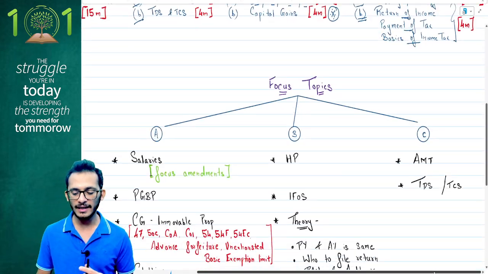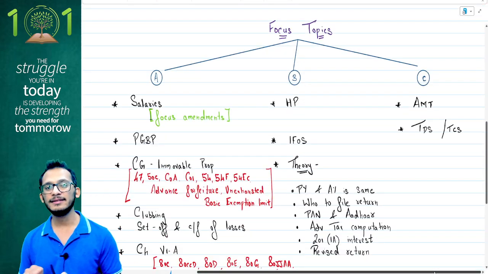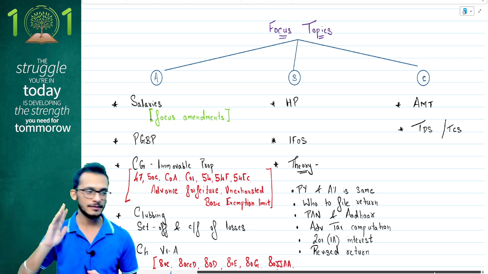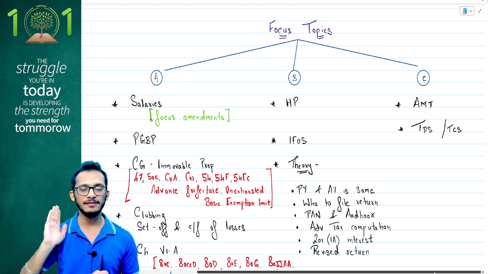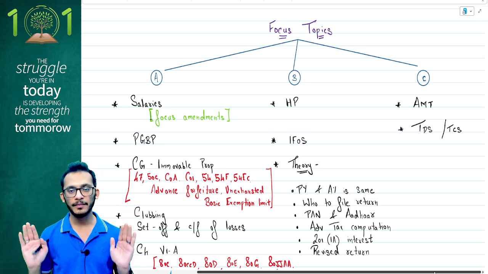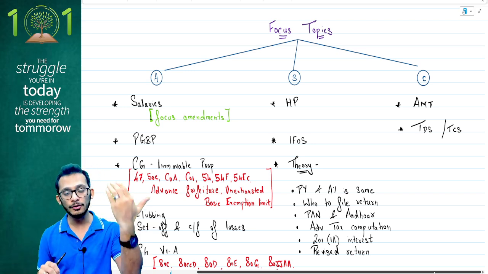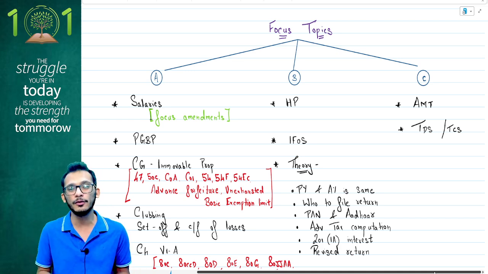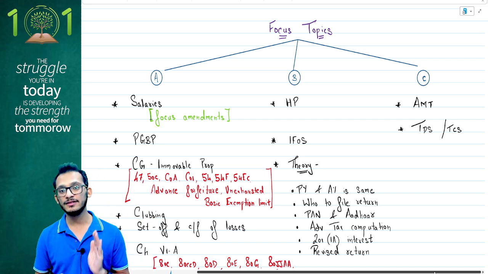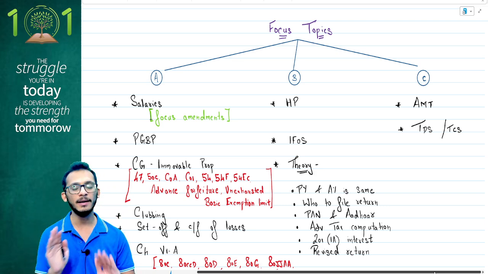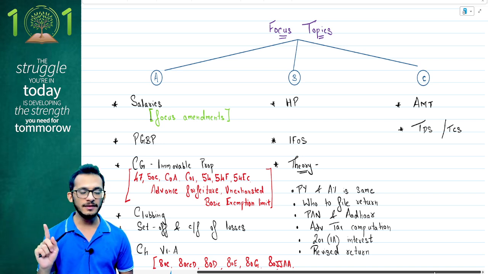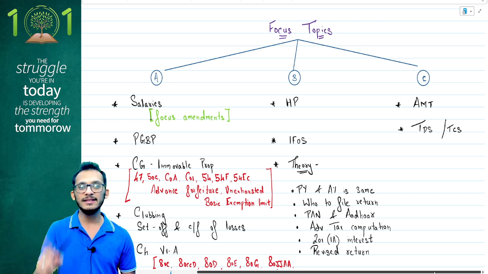For the next 20 days, people, I have prepared a small study plan on what you should focus your attention on along with your other subjects. Now, while I have used ABC, this is not technically an ABC analysis, because as I discussed, some chapters have been ignored altogether. There are some chapters which are part of the syllabus, and I would still say don't read those chapters because they are not going to score you many marks. They may come in MCQs, but you can always take a swing at them. These are my focus chapters, meaning these chapters at bare minimum have to be done and prepared. Now, while I put ABC, understand that even B and even C are important.